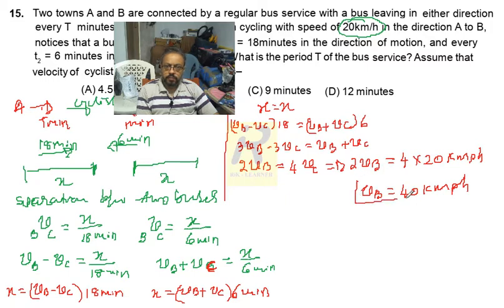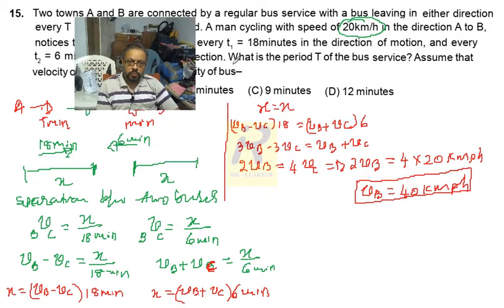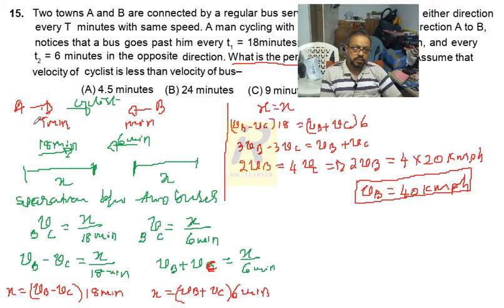So we found the speed of the bus, but this is not our aim. Our aim is to find the period T of the bus service, that is, at what regular time interval the buses leave on either side. So I found the real speed of the bus. Using this, the separation between two buses is x, so can we do the calculations just by using this? Yes, I can do that.